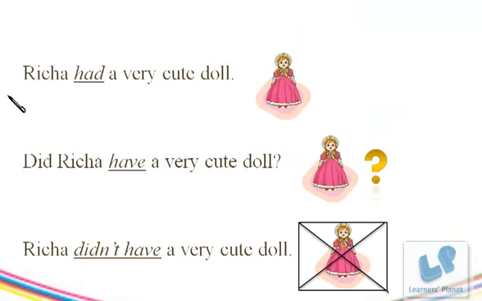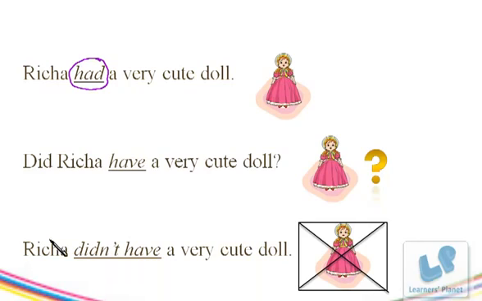So the next example here is Richa had a very cute doll. In this sentence, we come to know that the very cute doll that we are talking about belonged to Richa. Belonged says that it was about the past, but now it doesn't belong to Richa. The question form would be, did Richa have a very cute doll? So someone is asking whether Richa had a very cute doll in the past or not.